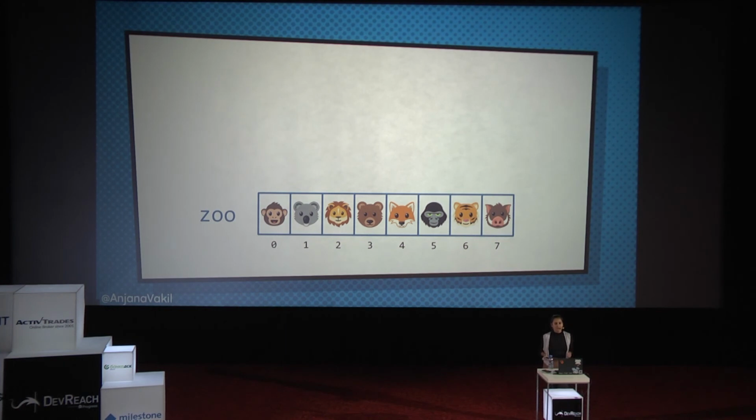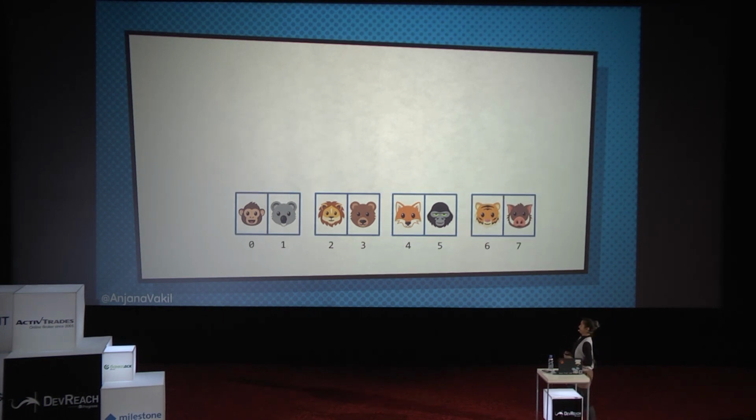In a more efficient way of dealing with immutability, instead of taking my original immutable array, I'm going to turn it into a tree. And we're going to see how that helps me more efficiently create new copies when I need to change something. So to turn this zoo array into a tree, I'm going to split it up into nodes where these nodes are going to become the leaves of the tree, and they're going to hold our values, our animals in this case. Now, I could split it up so that each animal is its own node, but then they might get lonely. So let's put them with a buddy. OK, so I've split up my array into nodes of size 2. So we've got 2 values in each node.